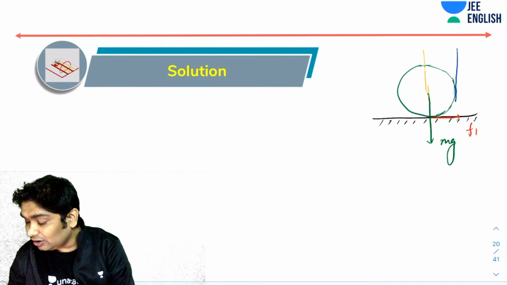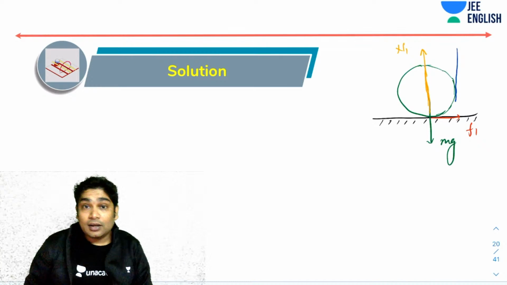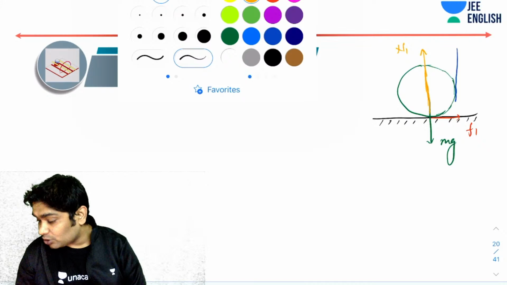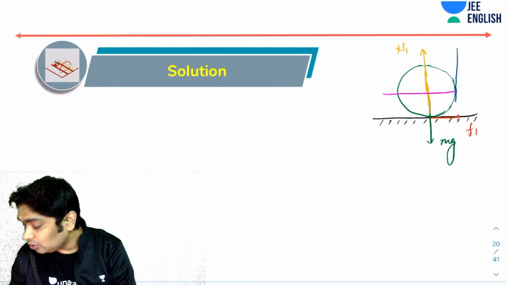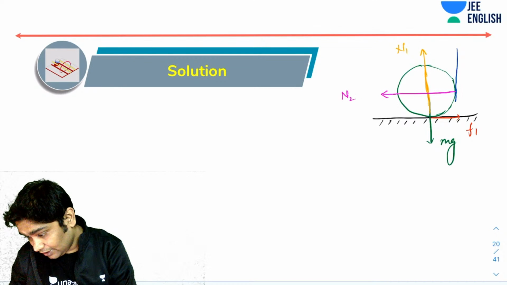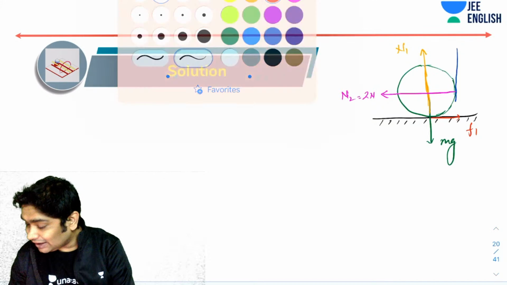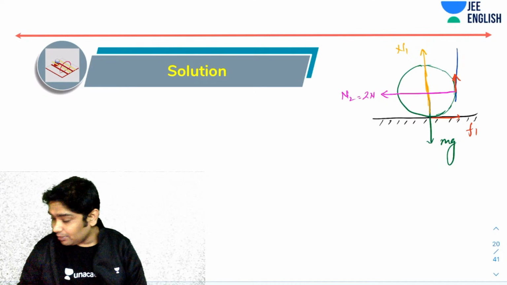So from the ground, let's make a normal reaction, and call that N1. Now let's also assume that this stick is pushing it with some other normal reaction, and let's call that N2, which I know is 2. N2 equals 2 Newton. And then let's also assume that there is one more friction acting like this, or maybe in the opposite direction.